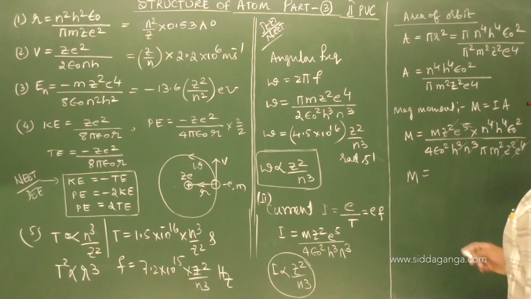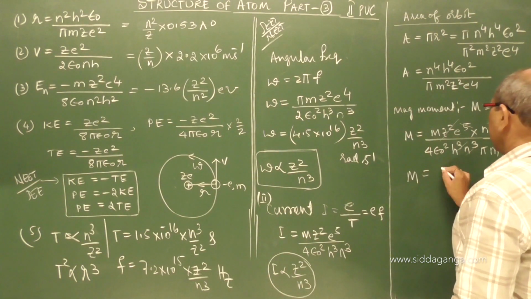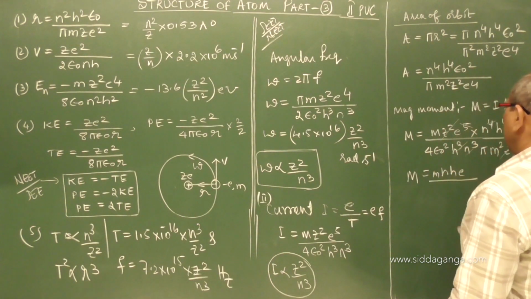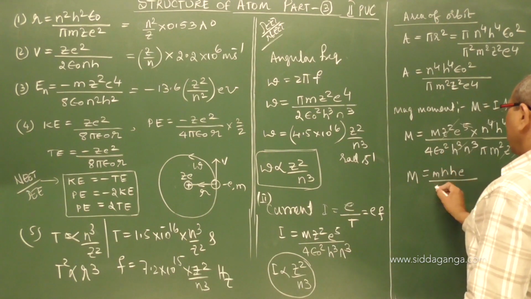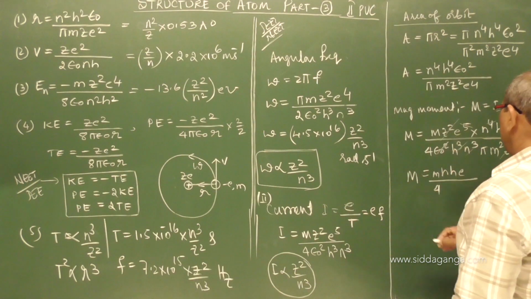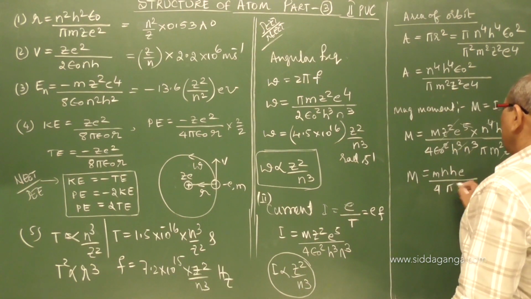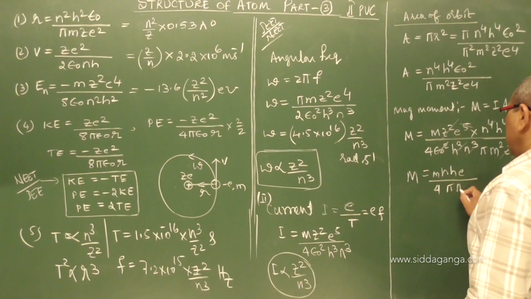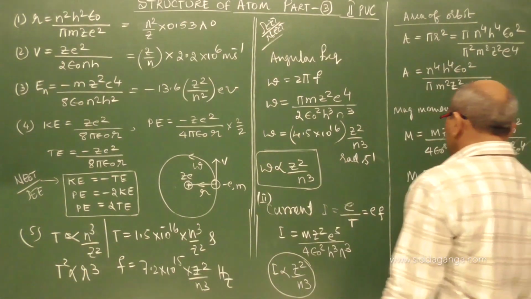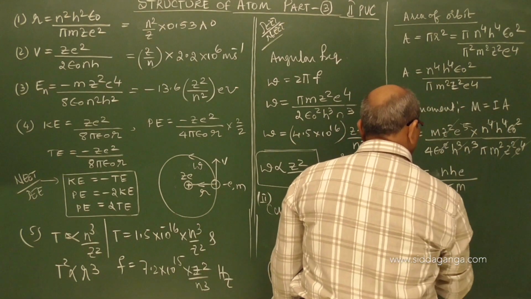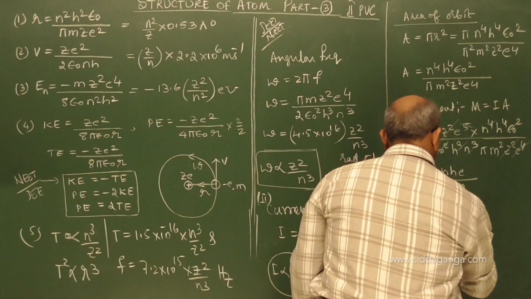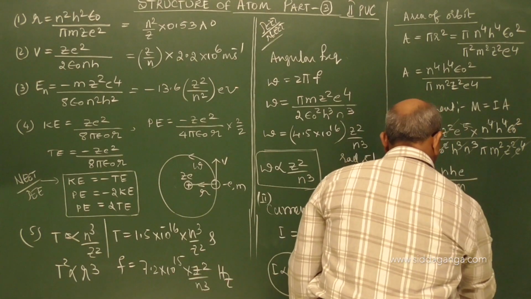In the numerator, n h and another e, m divided by 4 pi. Epsilon square cancelled, 4 pi m, one m cancels, remained with m. So what is this equation? You derived it in magnetism: n h e upon 4 pi m.